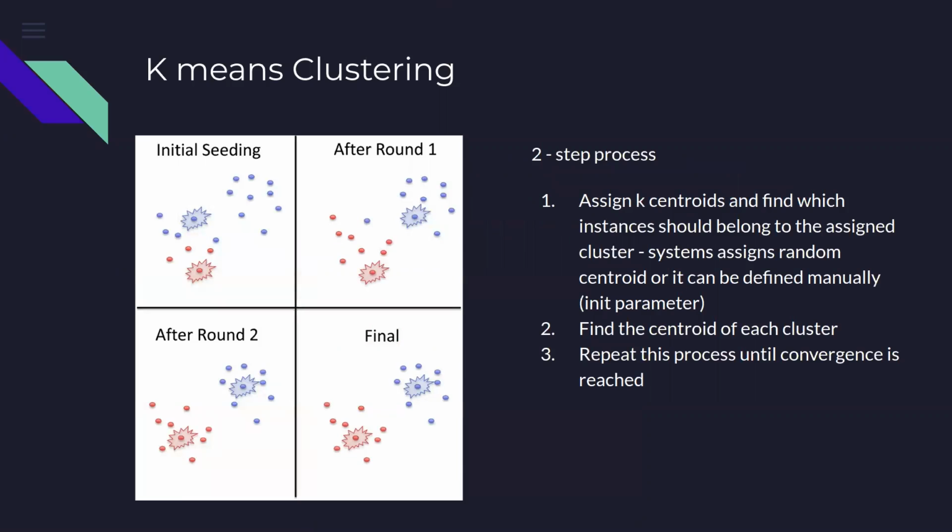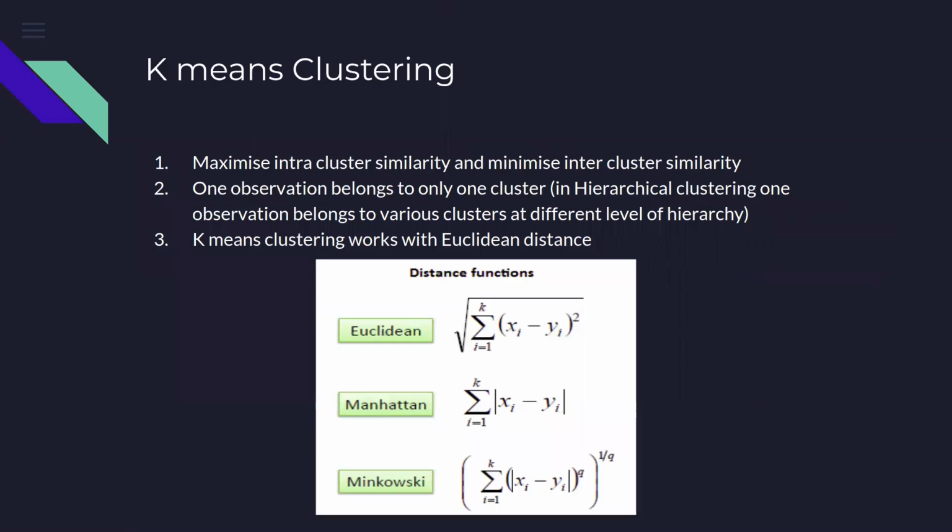We saw the process of doing clustering based on the k-means algorithm. What we do is find the distance between the center and the different points, and for calculating the distance we use the Euclidean distance method.